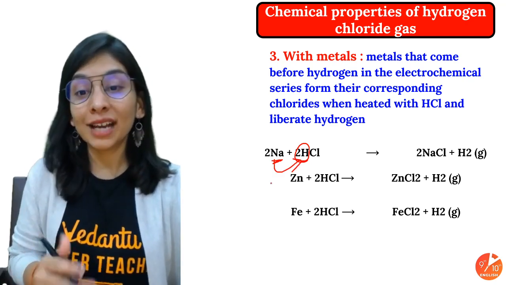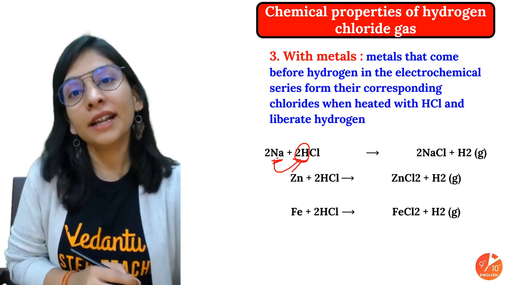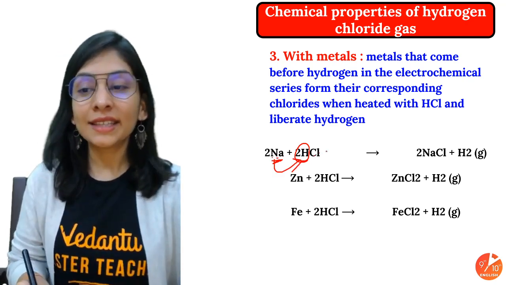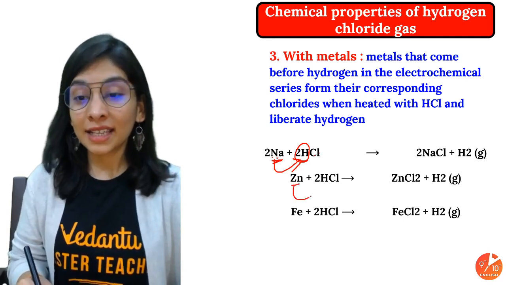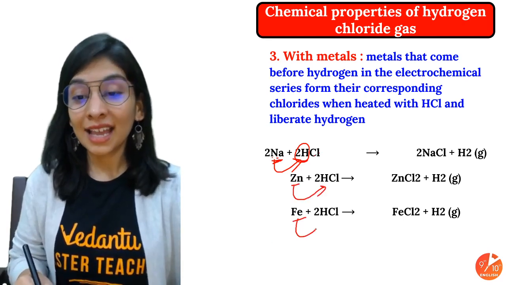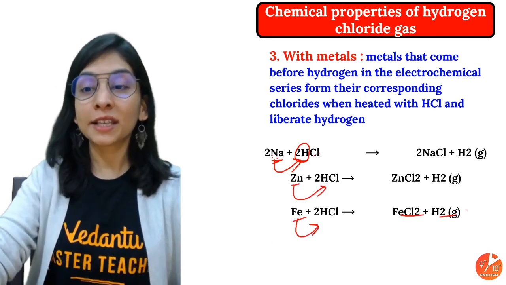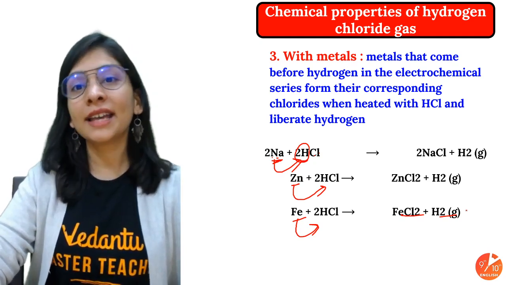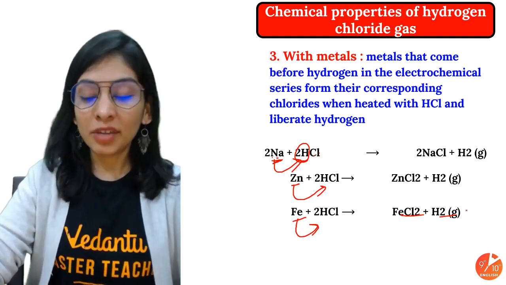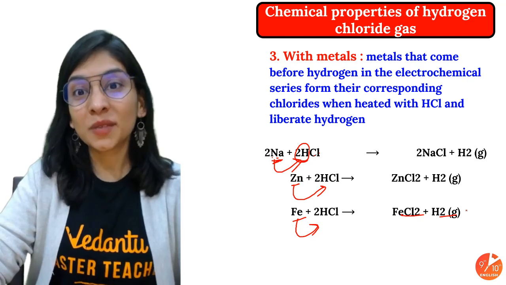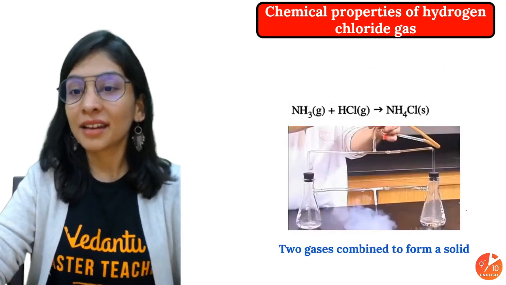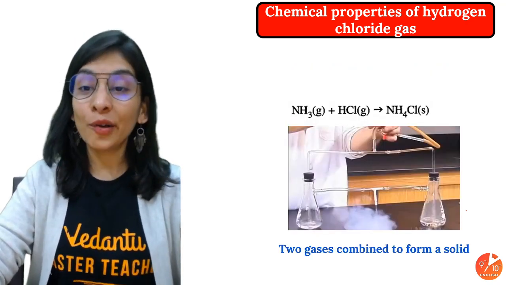And what will be the product? Definitely a metal salt and hydrogen gas. So you will get NaCl with hydrogen gas, zinc chloride and hydrogen gas, iron chloride and hydrogen gas. And how will you detect this hydrogen gas? You know it pretty well, because hydrogen gas burns with a pop sound. So that's great, you can detect that. Also, how can you detect that?